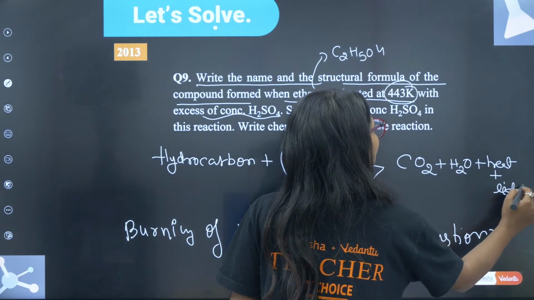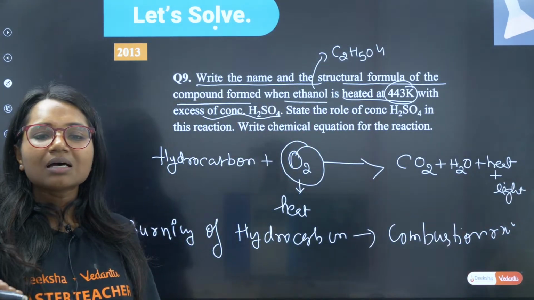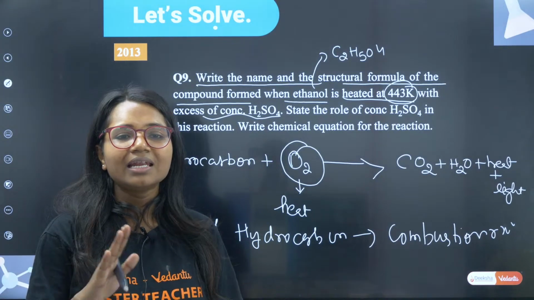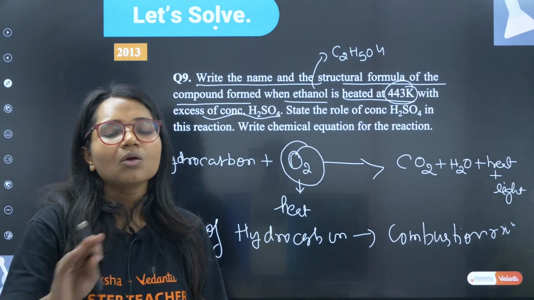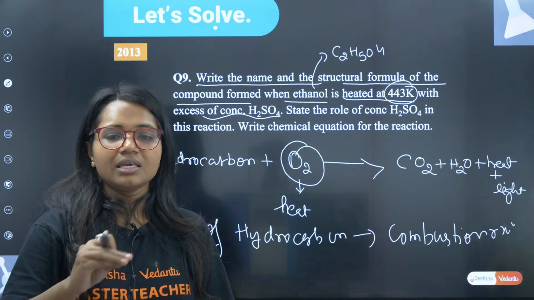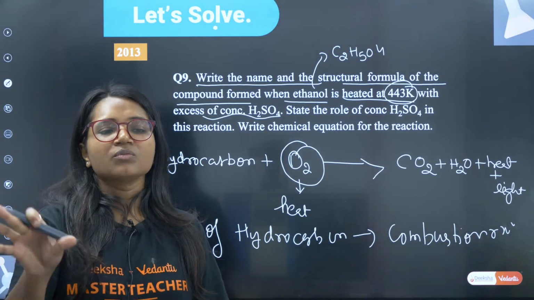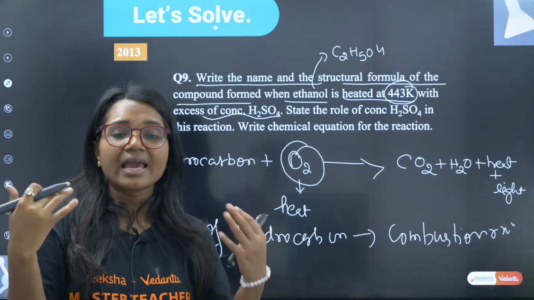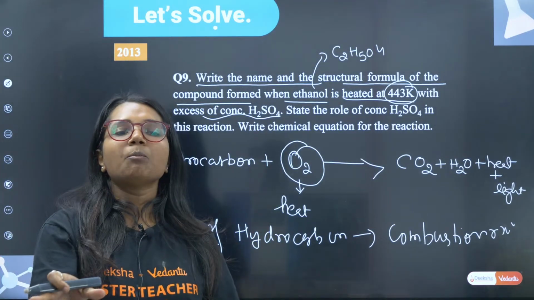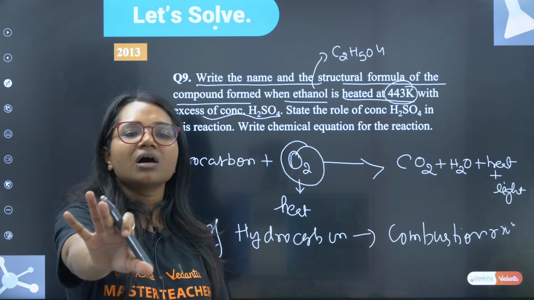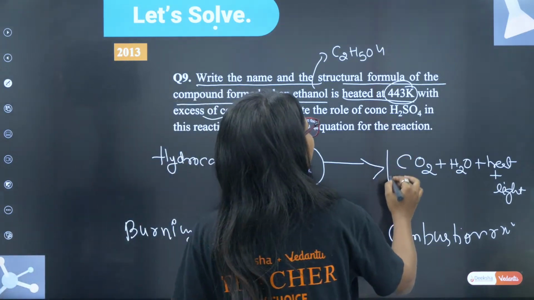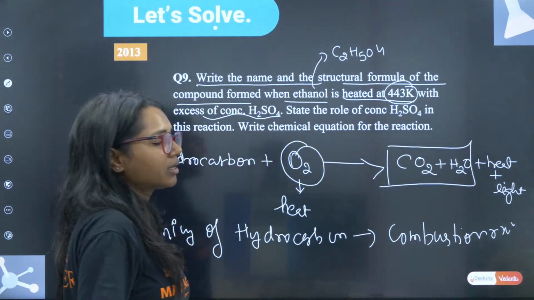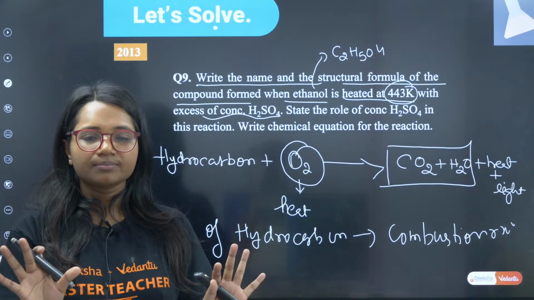Heat and light is a very obvious thing. If you burn something, definitely you are going to get heat and light. No matter what hydrocarbon you have taken, ethane, methane, propane, benzene, cyclohexane, hexane, every compound will completely combust and will give you carbon dioxide and water as the product.